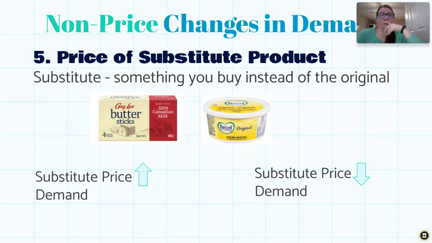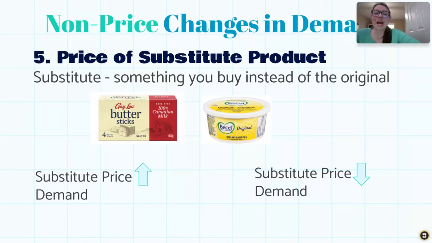They are not the same product, but they are used at the same time. They're both used for cooking. They're both used for baking. They're both used for putting it on bread. So if there is a really dramatic price change in the product that you always buy, you might be willing to choose the substitute product. You're going to use one or the other when we talk about substitute products.